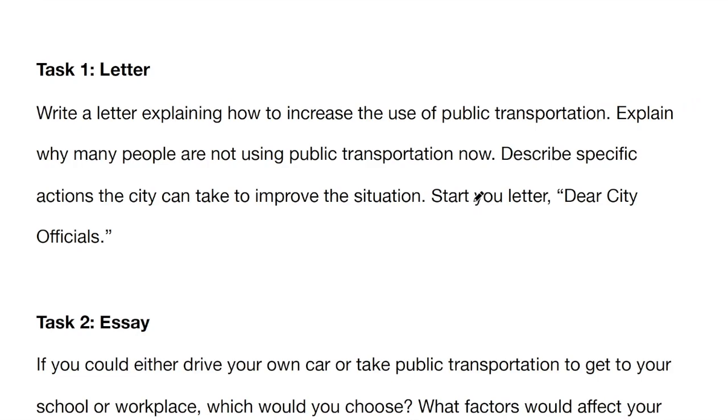Think about how many parts there are in this particular letter that you have to write. Think about whether you're writing on your own or whether you're writing on behalf of somebody, your class, for example. But you cannot be writing on behalf of your class if it doesn't say anywhere in the task that there is a class involved. And who are you writing to? You're writing to dear city officials.